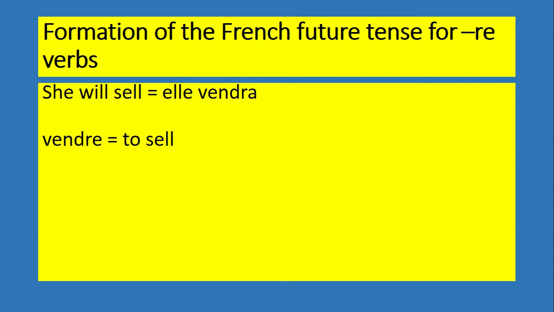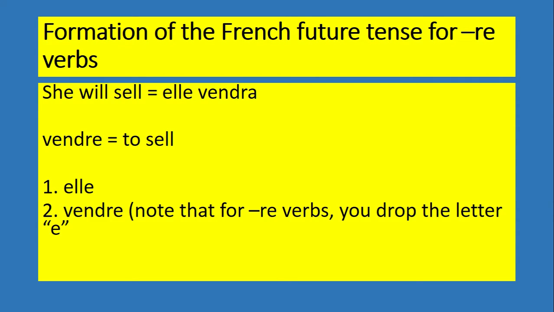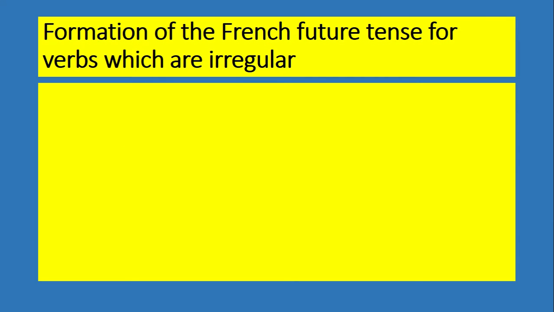So vendre, V-E-N-D-R-E, is to sell. There you go. Subject, elle, infinitive, vendre, but you drop the e before you add the a. So elle vendra. Okay. So that's just something to note for re verbs. Take the e off before you add the future tense endings on.